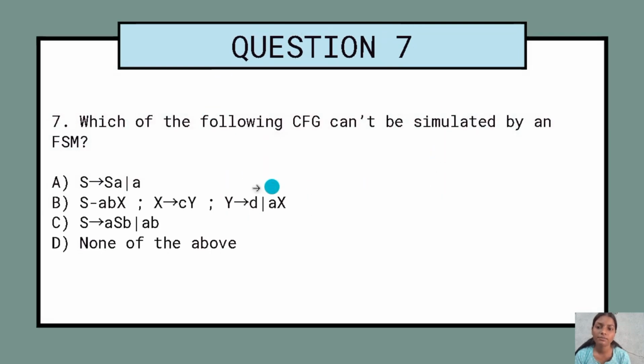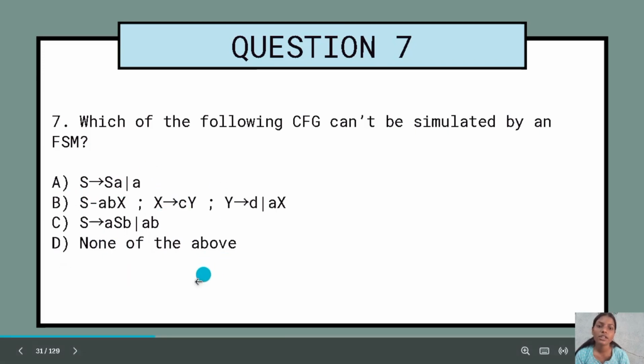Question number 7 says: which of the following CFGs can't be simulated by an FSM, a finite state machine? This question gives us the following CFGs. We have to determine whether each CFG can be simulated by an FSM or not.